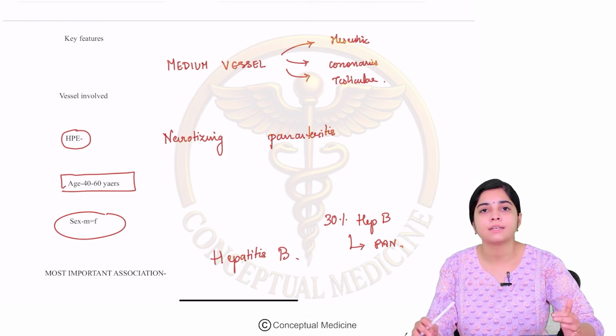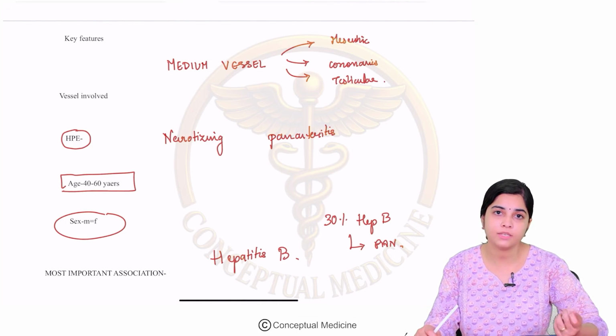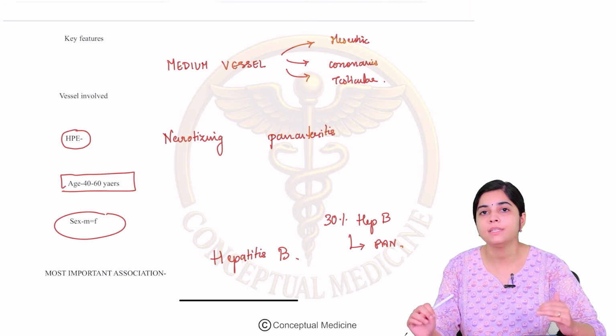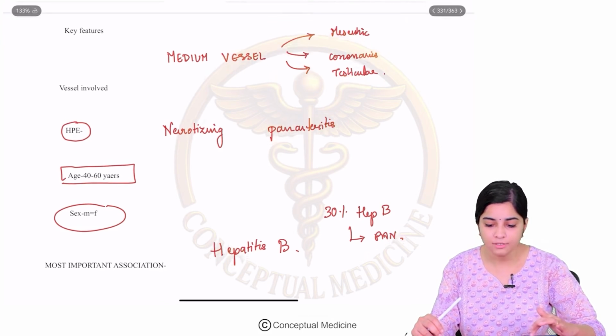Okay, so polyarteritis nodosa is a disease of the medium vessel. It is a necrotizing vasculitis involving all the layers of the vessel wall. It is common in the age group of 40 to 60 years of age, affects males more than females.